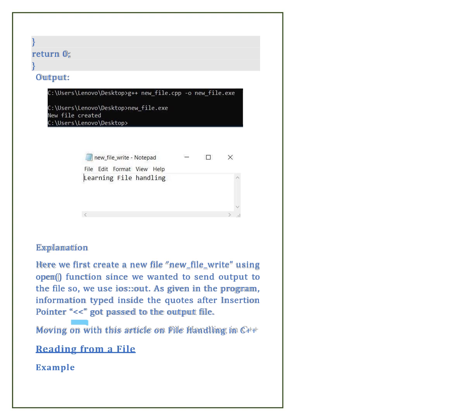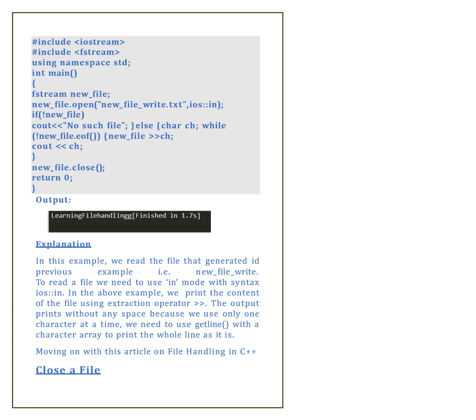Moving on with the article on file handling in C++, reading from a file. Let us see an example of reading a file. So this is the program of it and this is the output. As we could see, learning file handling is the output they have got. I will be explaining what exactly is happening in the program. In this example, we read the file that was generated in the previous example, that is newfile.